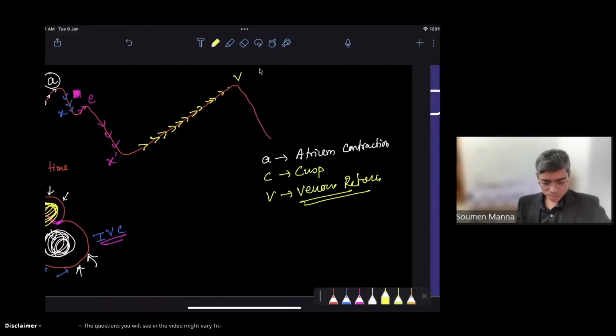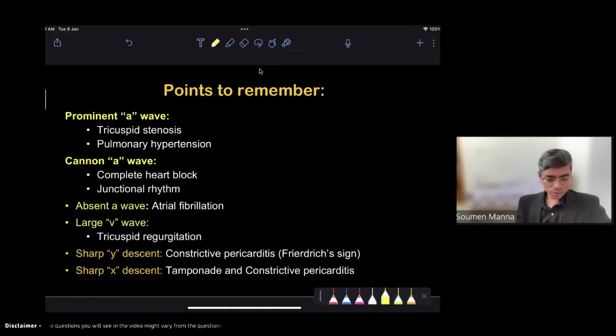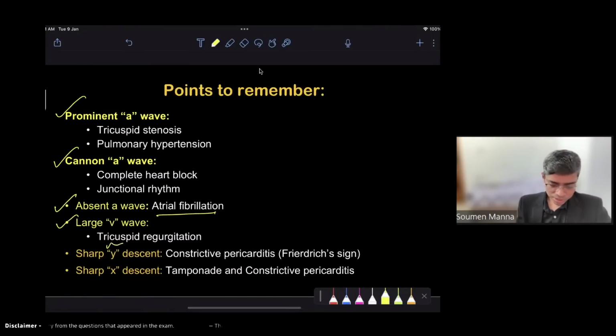I hope all of you know this answer. And there are some other questions that you have to remember. A prominent A wave is seen in which condition? Cannon A wave is seen in which condition? Absent A wave is seen in atrial fibrillation. Large V wave, which we have just discussed, is seen in tricuspid regurgitation. Along with that, you also have to read about sharp Y descent and sharp X descent.